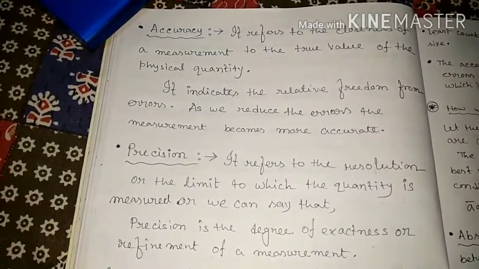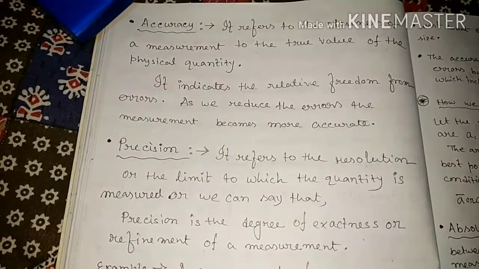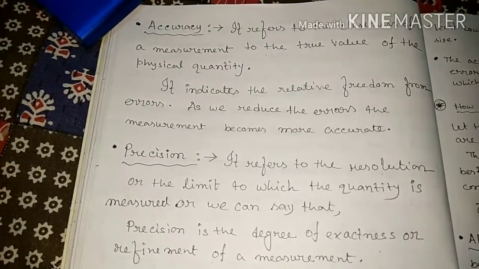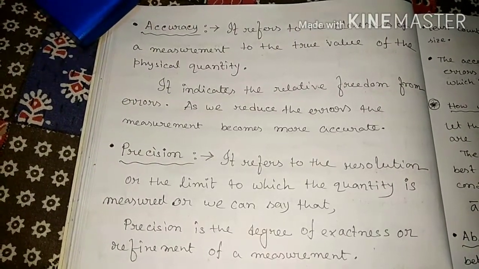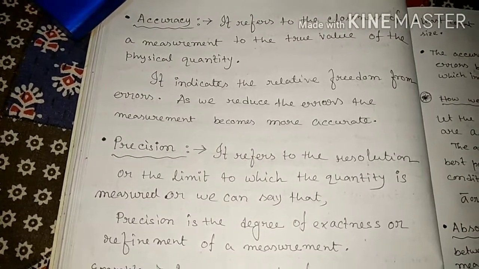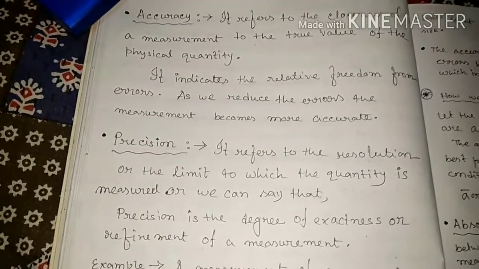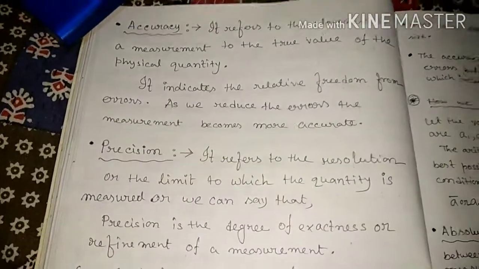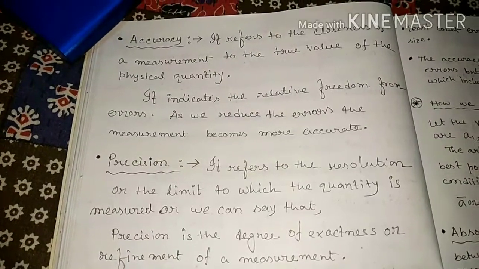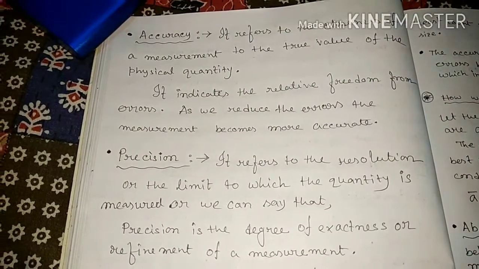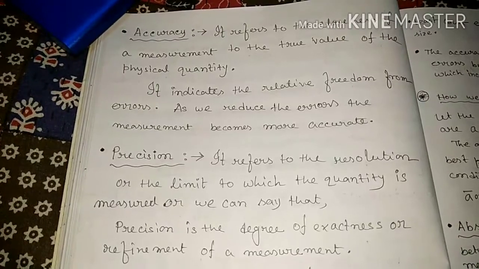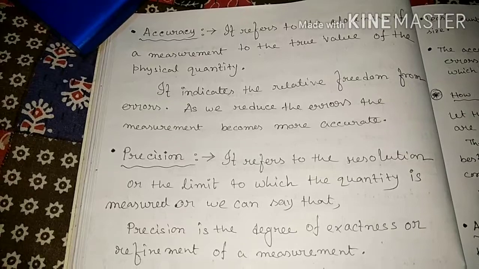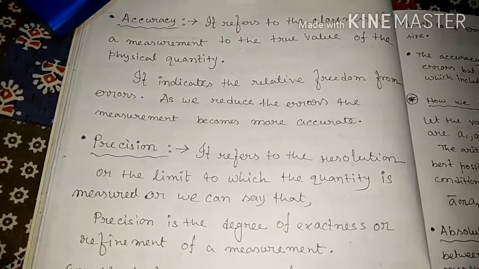So what do you mean by accuracy? How do we define it? It refers to the closeness of a measurement to the true value of the physical quantity. How accurate is it compared to the accurate value? For a simple example, we know that the value of acceleration due to gravity is 9.81 meter per second square in the SI system. But when we find this value practically in our lab, this value will not come.